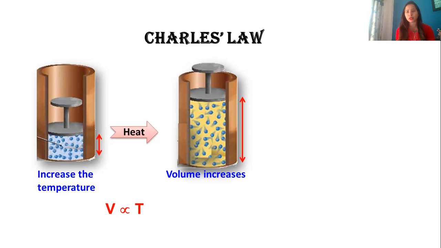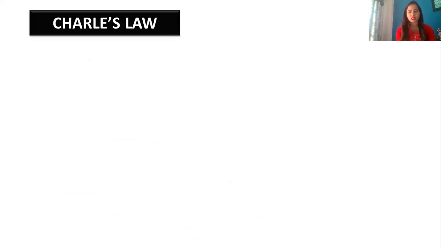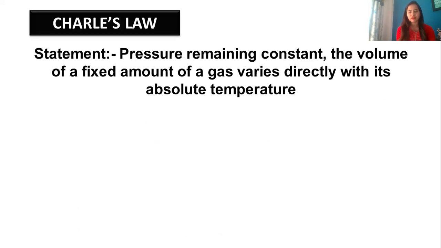The number of molecules will not increase, that will remain the same. So pressure and number of molecules are constant. So the statement for Charles law is, at constant pressure, the volume of a given mass of gas is directly proportional to absolute temperature. It's directly proportional to absolute temperature. So this is the statement that we need to learn.